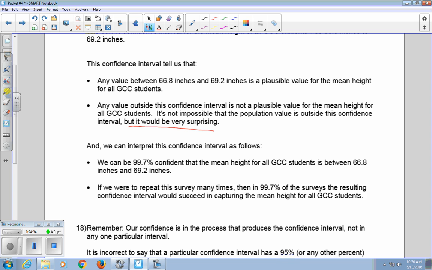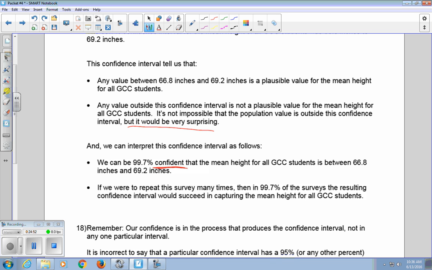Also, we can interpret this confidence interval as follows. We can be 99.7% confident that the mean height for all GCC students is between 66.8 inches and 69.2 inches.